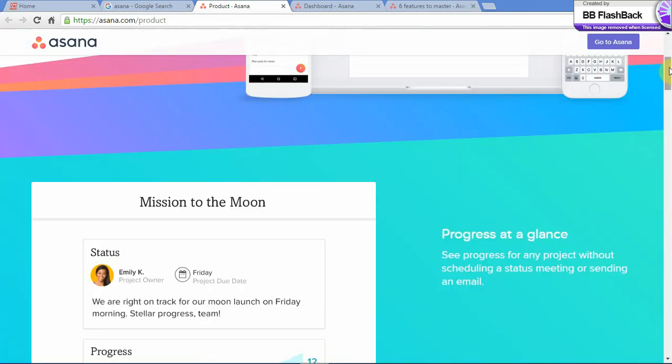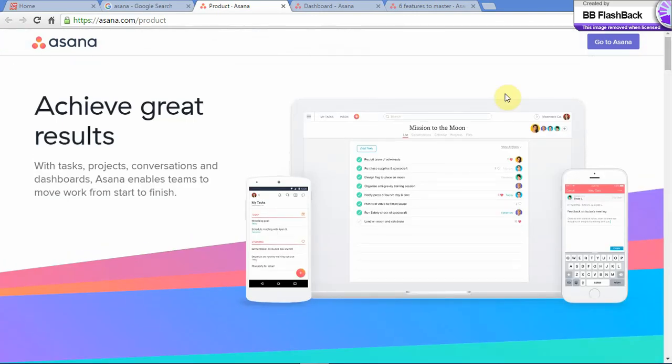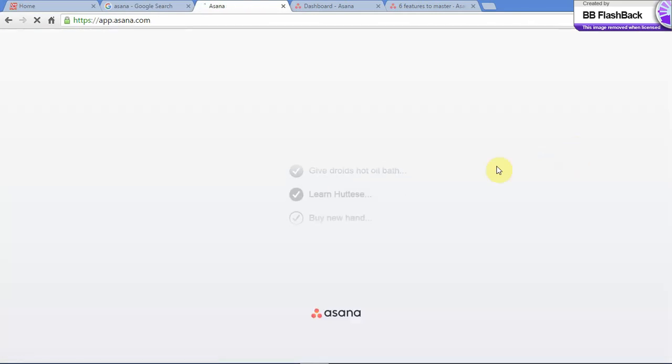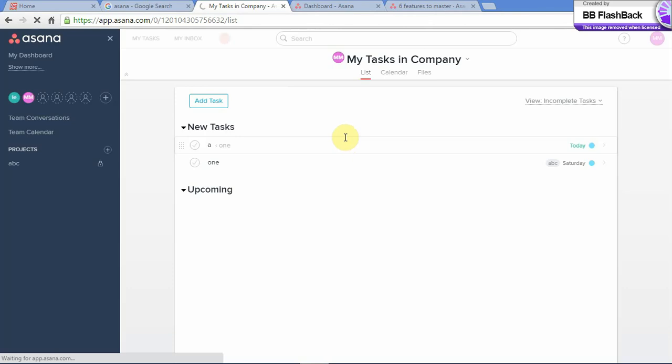To sign up for Asana, you have to give your email ID, your company email ID, and all the email IDs of your team members so that all of you can use it. This takes quite some time. Here I've already created a project.